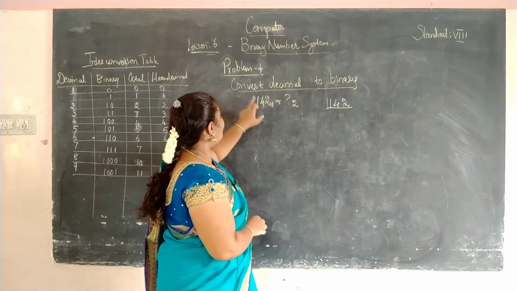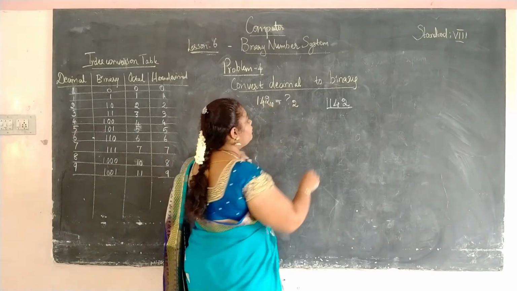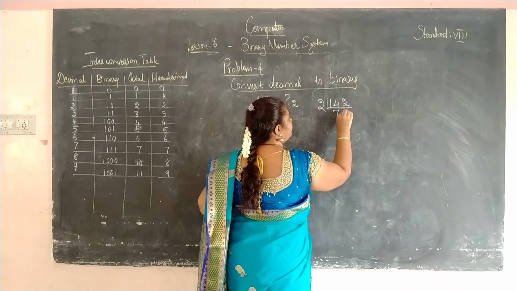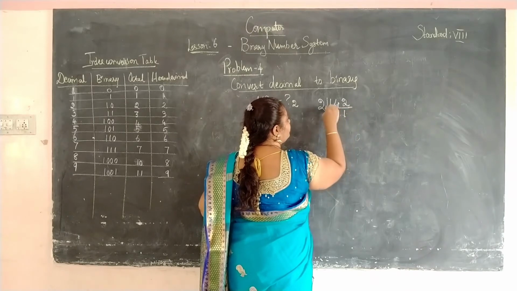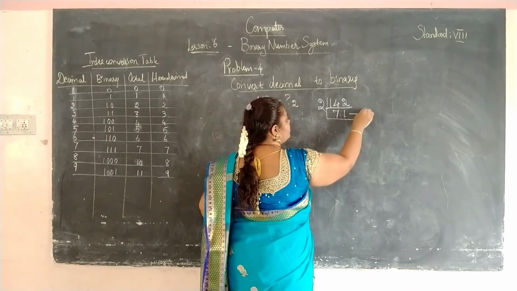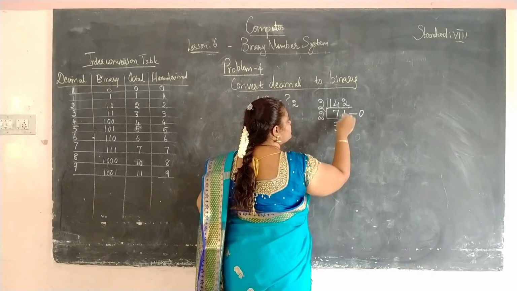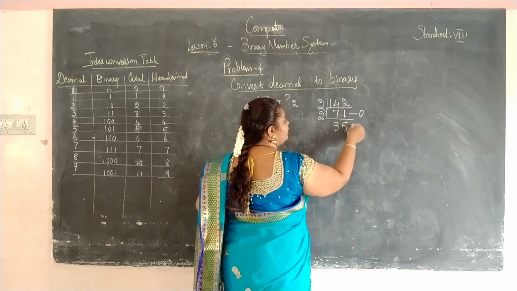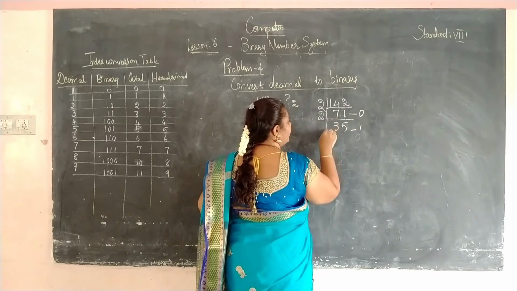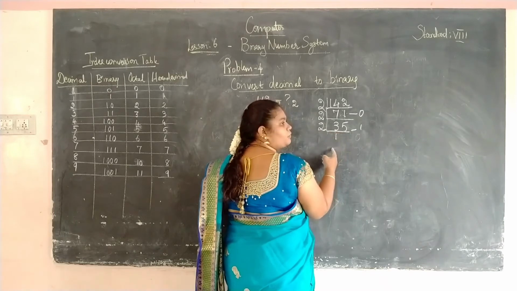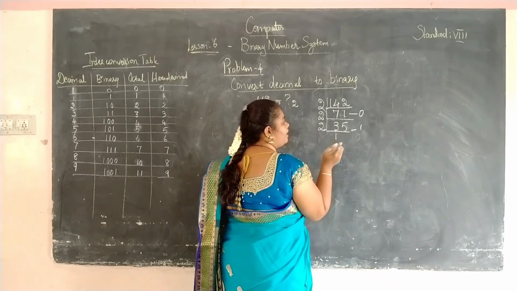Now we are going to see problem 4. Again 142 we are dividing by 2, so you are getting 71. Then 71 divided by 2, 3 times 2 is 6, you will get 35, 5 times 2 is 10, then you will get remainder as 1. Again you are dividing 35 by 2. 1 times 2 is 2, again 3 minus 2 we get remainder as 1.